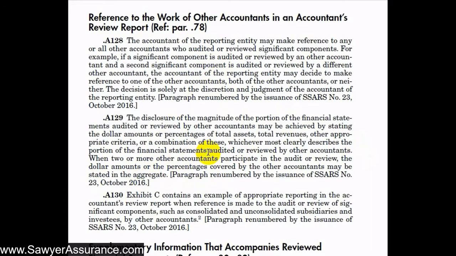So you don't necessarily have to say that accountant 1 covered X percent of the assets, accountant 2 covered X percent of the assets. We can say that other accountants audited or reviewed the total that those 2 other accountants audited or reviewed. So Exhibit C has an example of appropriate reporting in our accounts review report when we reference another audit or review of one of the components in a review that we are performing as the accountants of the reporting entity. So let's go down to Exhibit C and take a look at that.